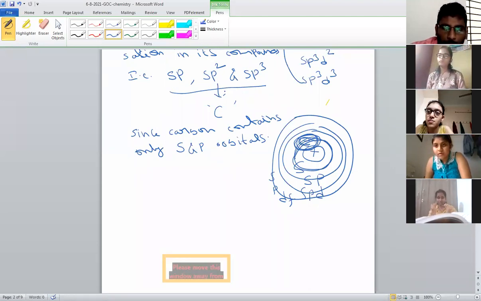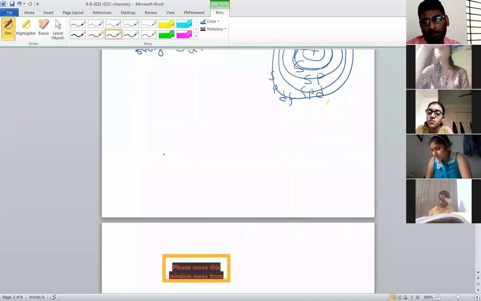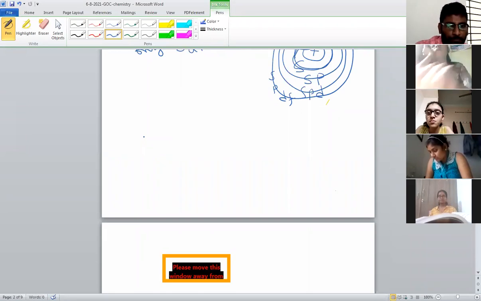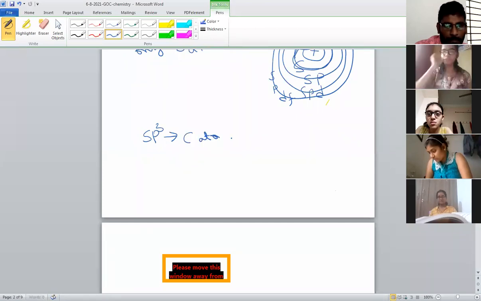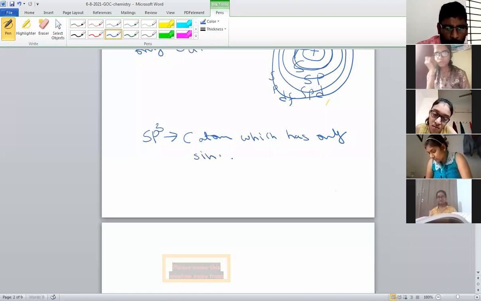Now, at which position which carbon exhibits which hybridization? That is also important. Remember, sp3 hybridization is exhibited by the carbon atom which has only single bonds.